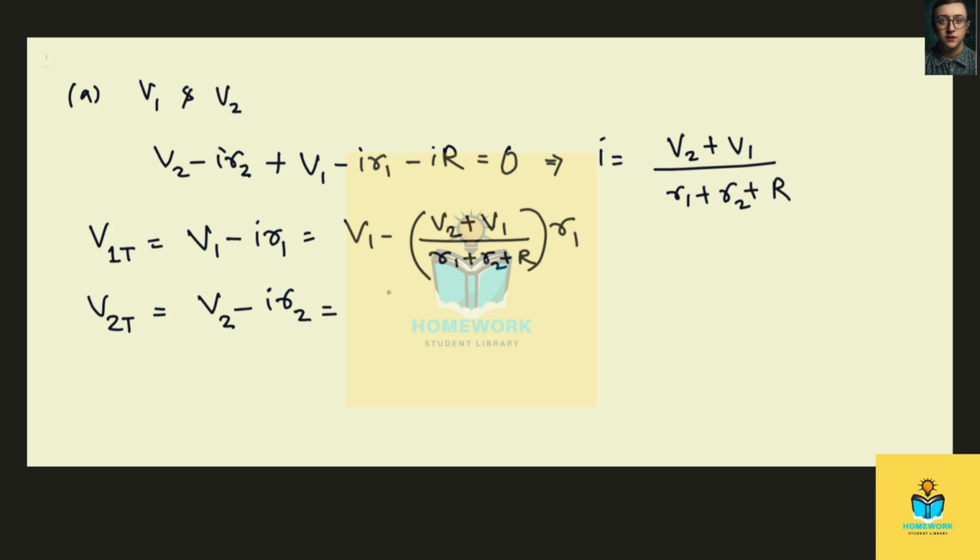So that's the terminal voltage of battery 1, and then we do the same for battery 2. The value of current is the same because it's a series circuit.